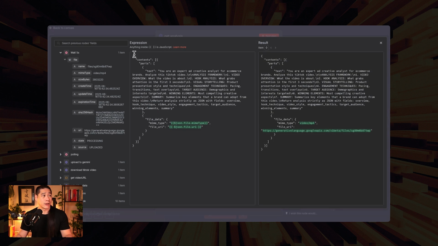This is the JSON format, sorry, that needs to get fed into this API call. These two are dynamic. By now, I think you would know how the dynamic part works in terms of expressions. But the text in here, this is where we want to give Gemini the instructions around how to interpret the data that we're feeding in so that it gives us what we want. So let me just read this off for you.